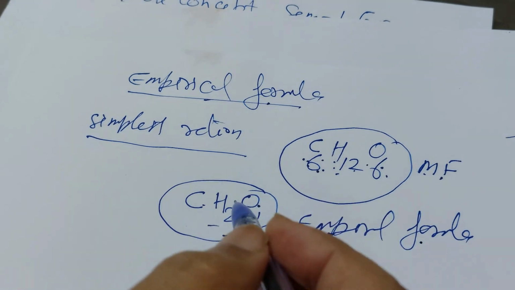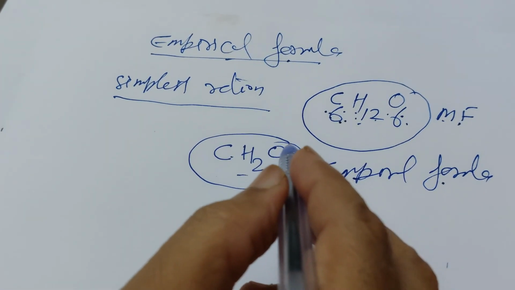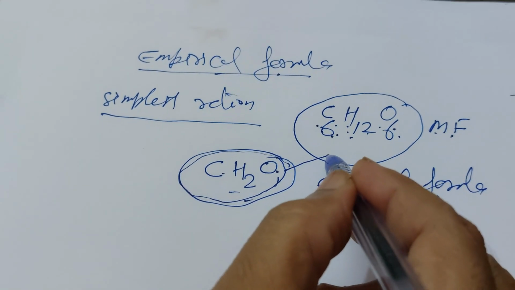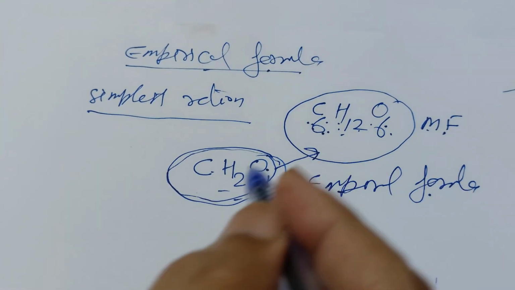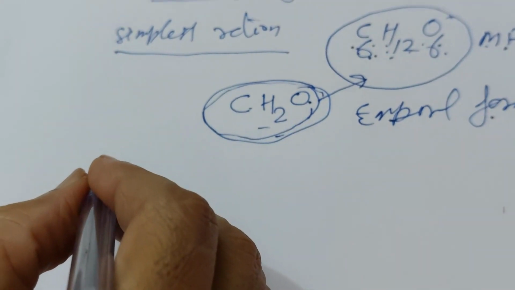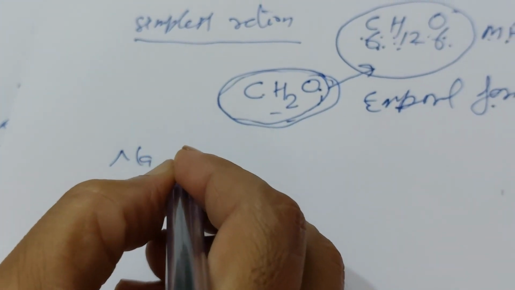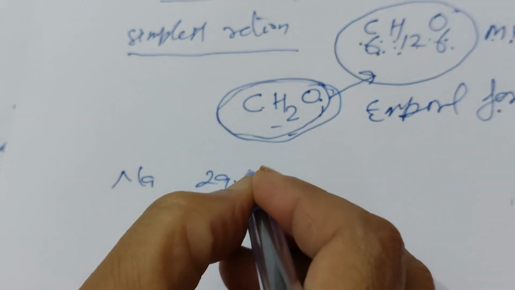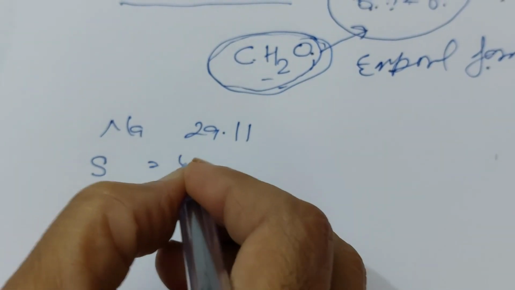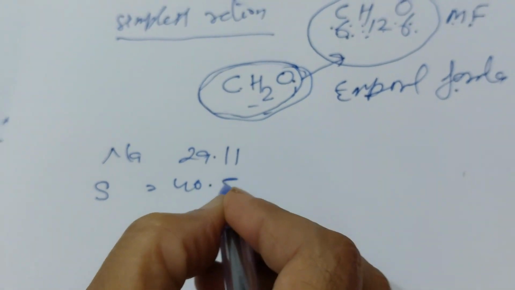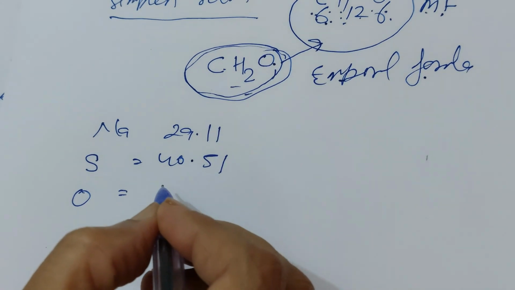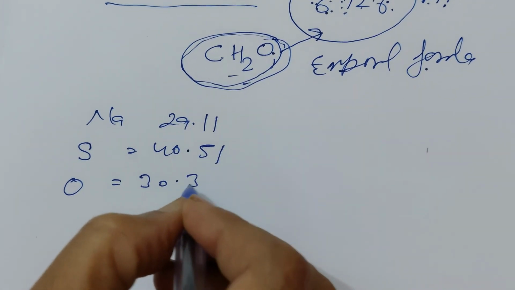Now the topic is how you can determine the empirical formula and then the molecular formula. Suppose in any question it is given that the sodium percentage is 29.11, the percentage of sulfur is 40.51 and the percentage of oxygen is 30.38.